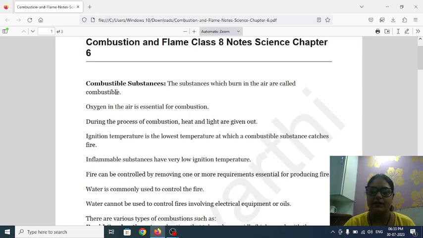Now we will start the chapter. The combustible substances which burn in the air are called combustible substances. It means those substances which can catch fire can be called combustible substances. Oxygen in the air is essential for combustion. Without oxygen, combustion will never take place.